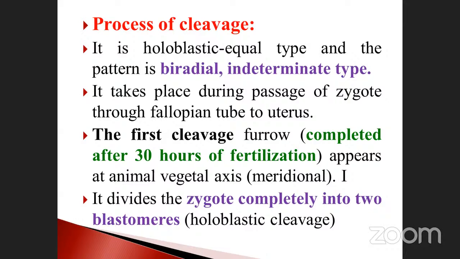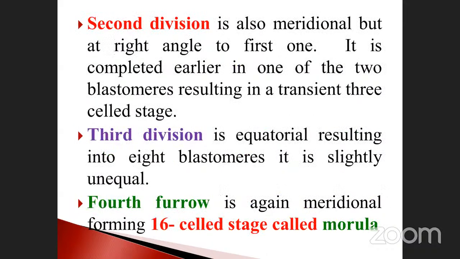It divides the zygote completely into two blastomeres. Then two blastomeres give four. See here, this is the first division, and the second division is also meridional, but at a right angle to the first one. It is completed earlier in one of the two blastomeres, resulting in a transient 3-celled stage.